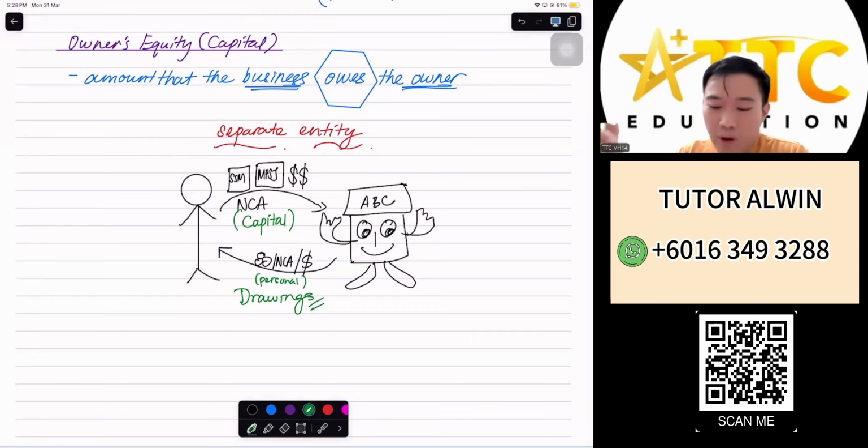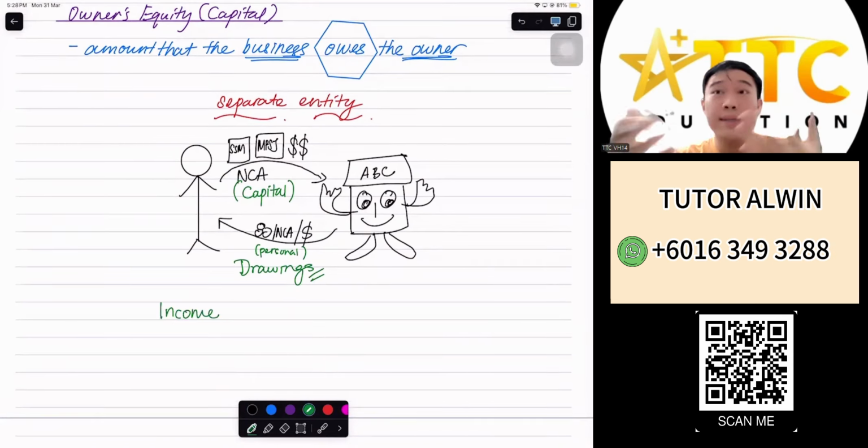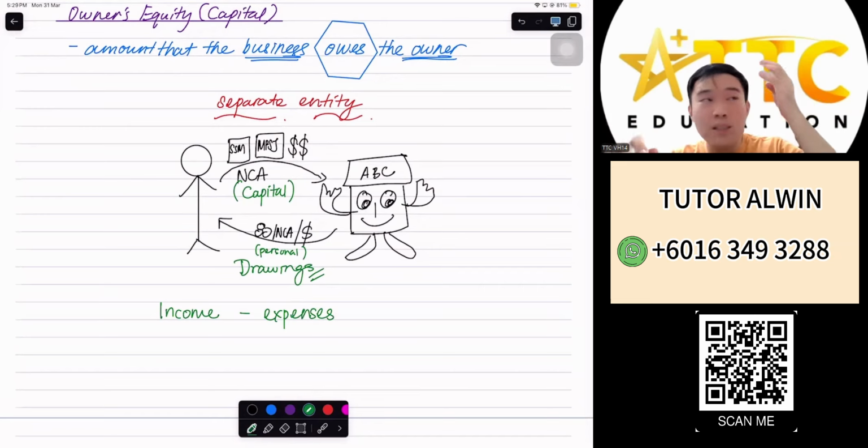And during the process of your company doing business, if the company makes money, whereby its income through sales or any other extra income, less its expenses, whereby you buy goods, you pay money for the rent, the insurance, the electricity bill, the water bill, all these expenses.